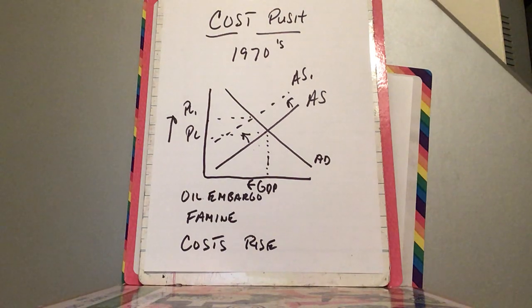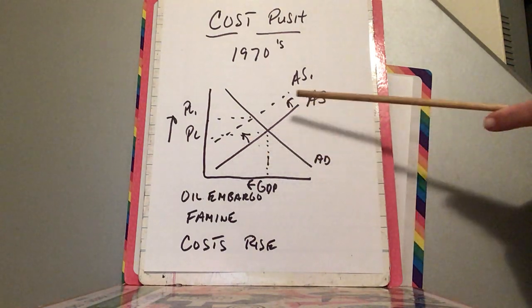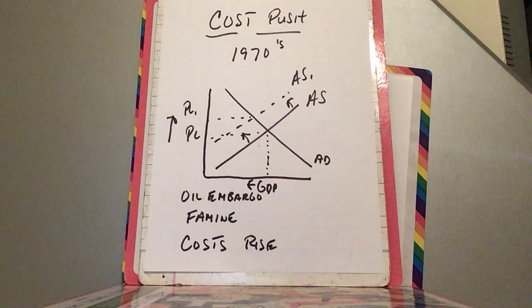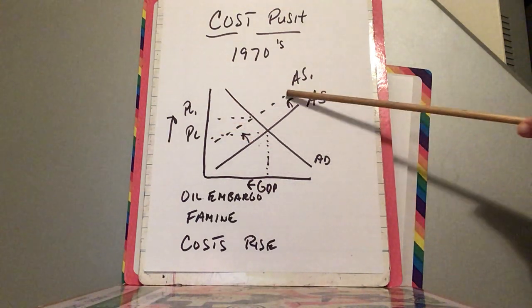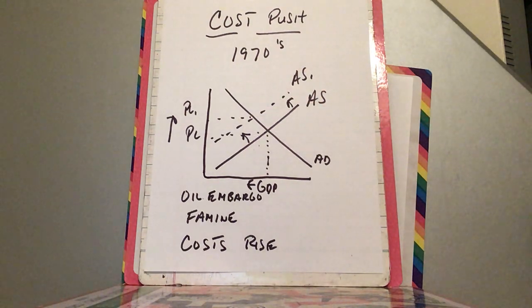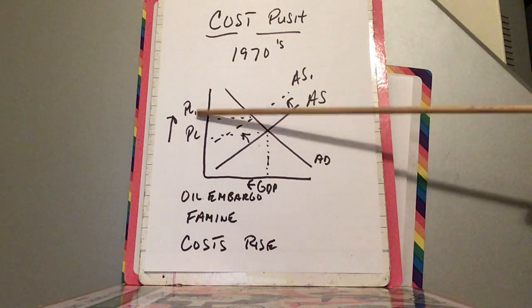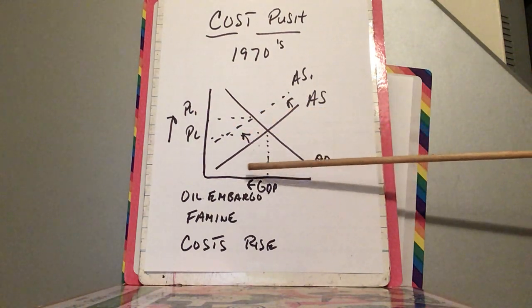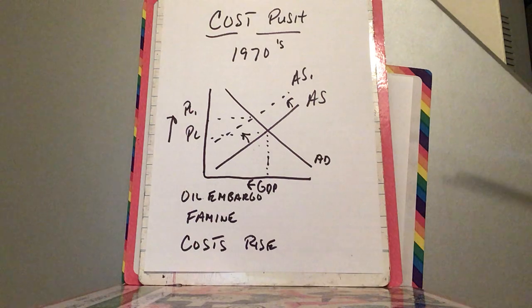One of the determinants of aggregate supply is going to be the cost of production. And when they go up, AS shifts to the left, which results in a higher price. Now, the result of this, AS going to the left, is the worst of both worlds, because you do get the price level going up, and down here, you actually get GDP regressing. So not only do you get high inflation, but you also get high unemployment. And that was a problem in the 70s.